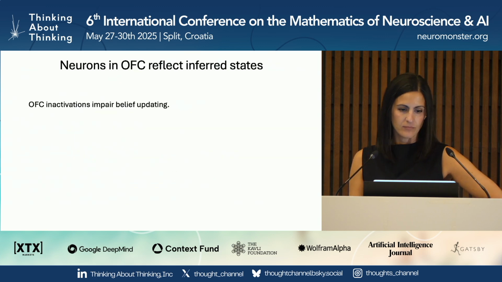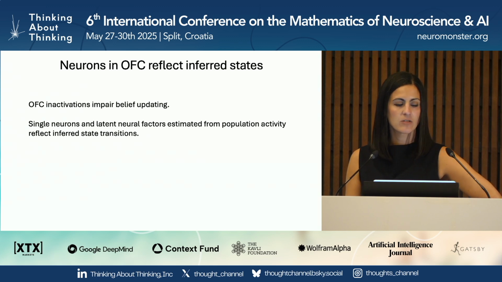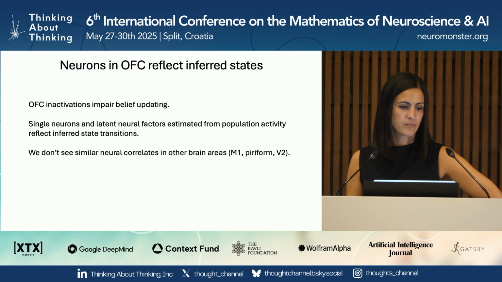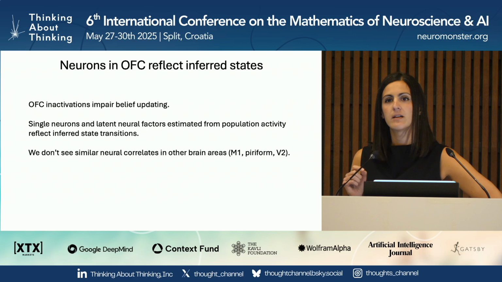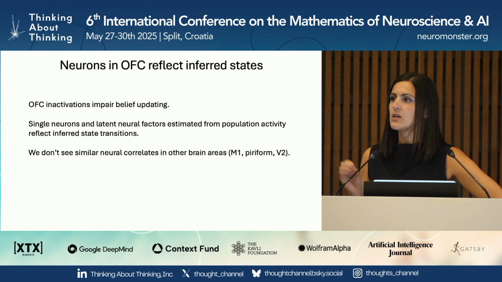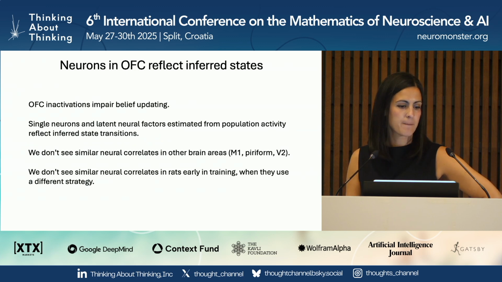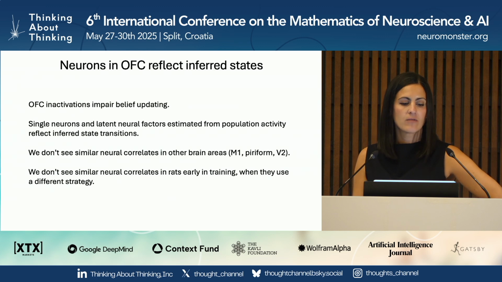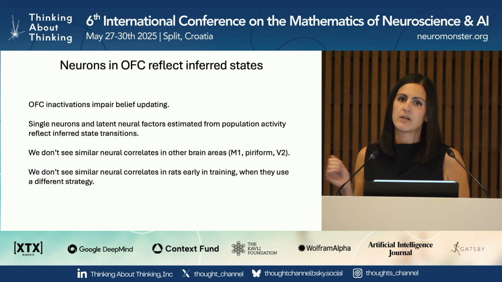Okay, so far I've shown you that OFC inactivations impair belief updating. Single neurons and latent neural factors estimated from population dynamics reflect these inferred state transitions. I didn't show you this, but it's in the preprint: we don't see similar correlates in other brain areas like M1, piriform, or V2. So everything is not everywhere. This seems to be specific to this part of the brain that we've shown causally supports a computation for state inference. And we don't see similar correlates in rats early in training when they use a different strategy called divisive normalization, which I'm happy to talk about offline.